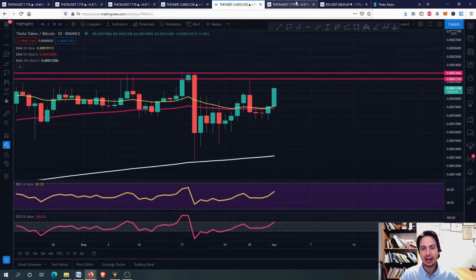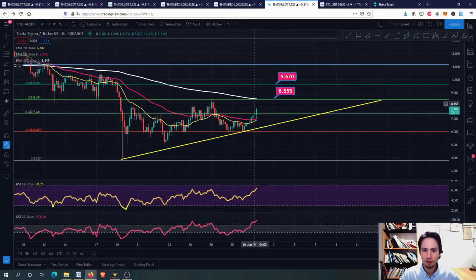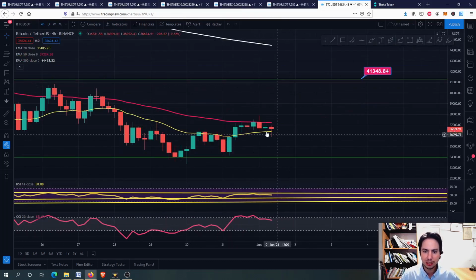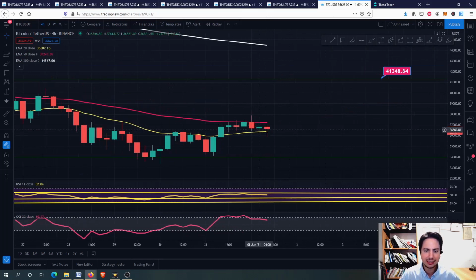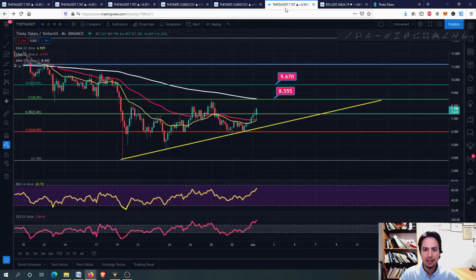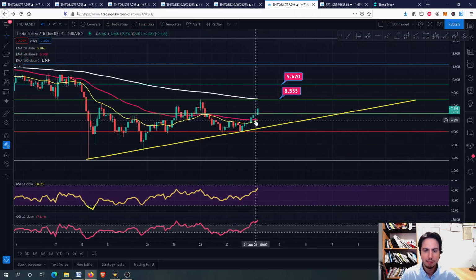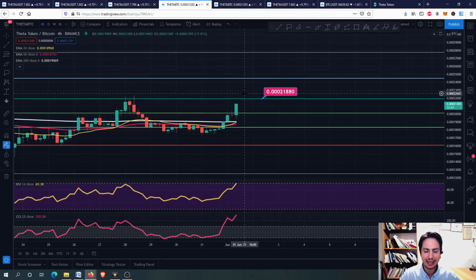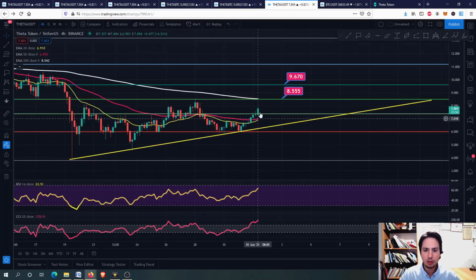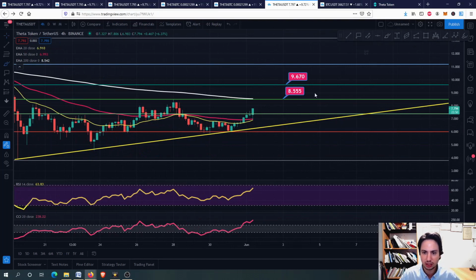That means that Theta is outperforming Bitcoin, and therefore that's why you see this pump up while Bitcoin remains silent, remains inside the 20-day MA and the 50-day MA, because Theta now is outperforming Bitcoin. That's why you are seeing the price pushing up, but not as much as Theta against Bitcoin in the Bitcoin chart, because Bitcoin doesn't go upwards as well. If Bitcoin was going upwards, then the 8.55 USDT would be inevitable to approach. Of course, we would go in there if Bitcoin was about to have a swing high.